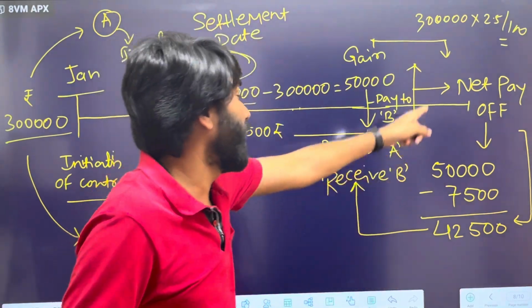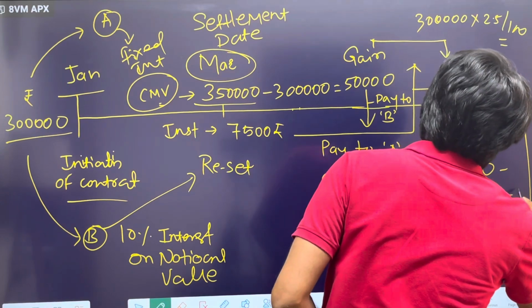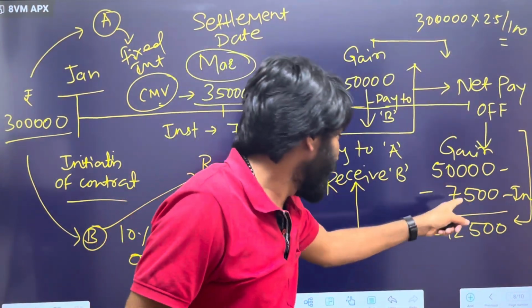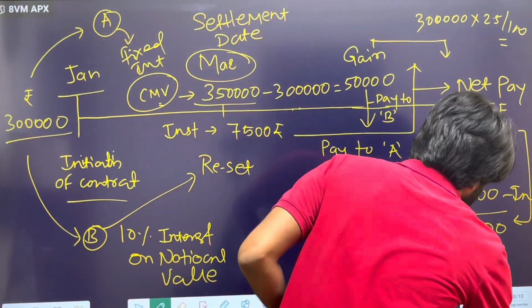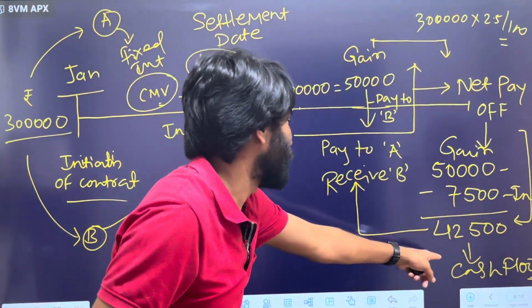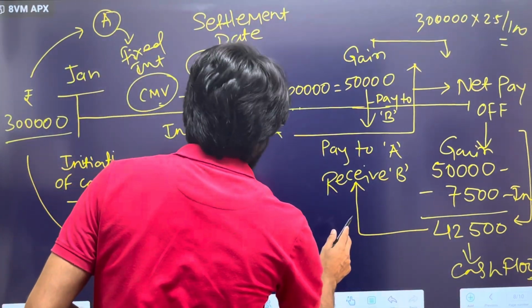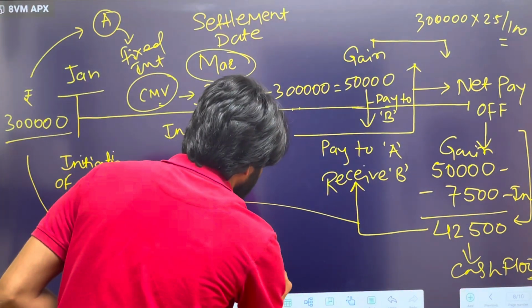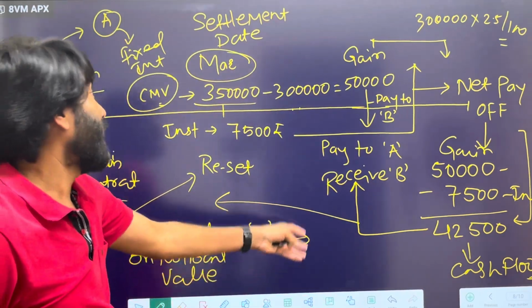The net payoff: the gain is 50,000 and the interest payment is 7,500. So 50,000 minus 7,500 gives a net cash flow of 42,500. A will pay this 42,500 to B. Why? Because B took that risk. B will receive this amount.